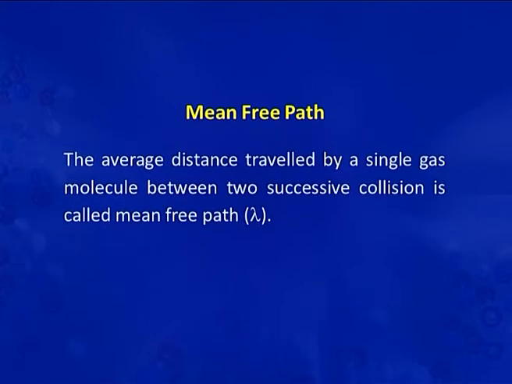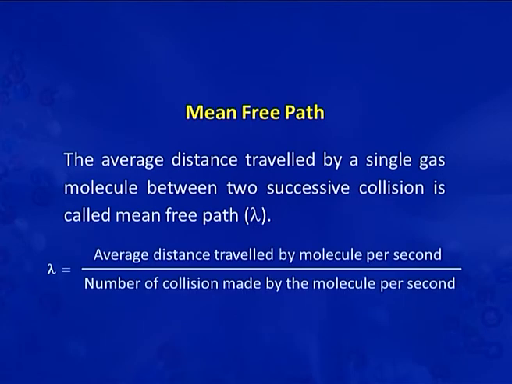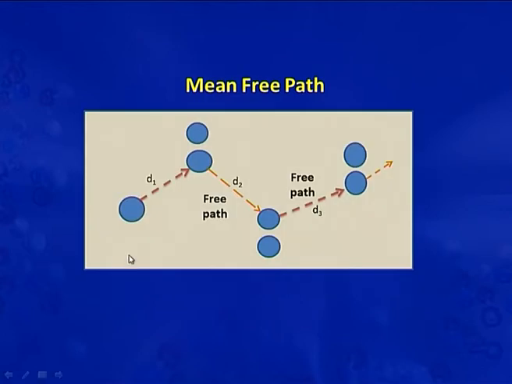The average distance travelled by a single gas molecule between two successive collisions is called mean free path, and it is represented by the symbol lambda here. Lambda is equal to the average distance travelled by a molecule per second divided by the number of collisions made by the molecule per second. There is a slide, as you can see, these molecules are colliding with each other.